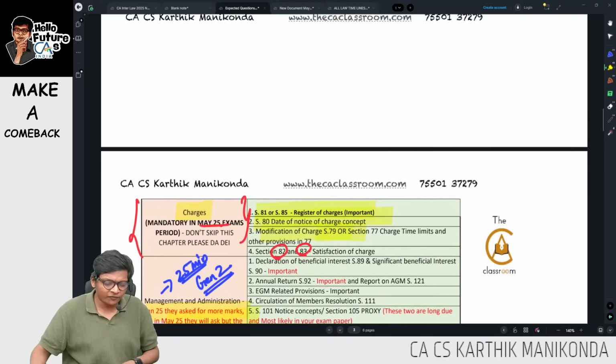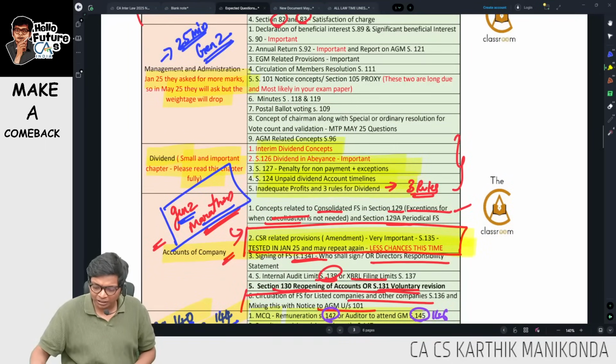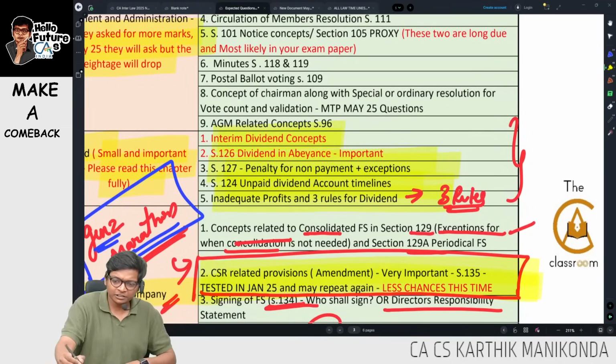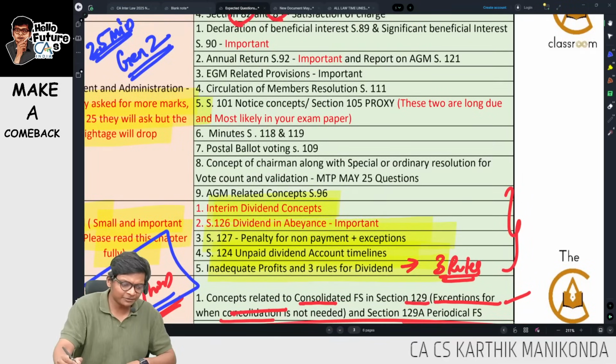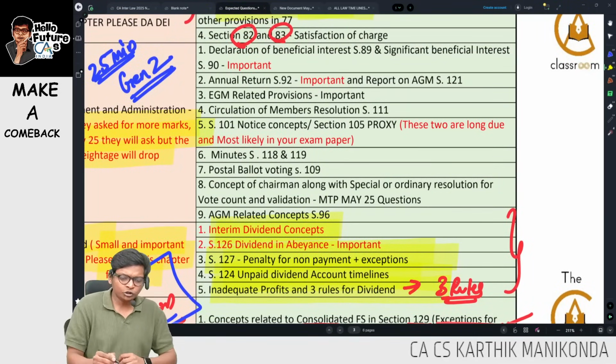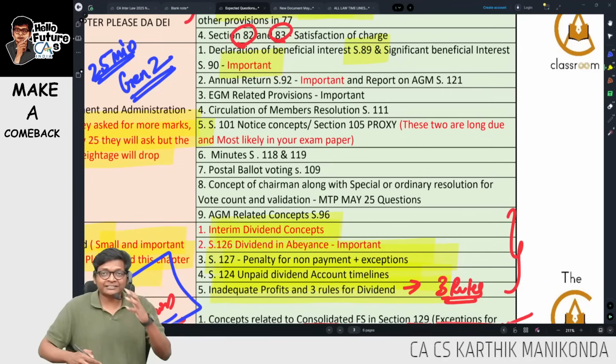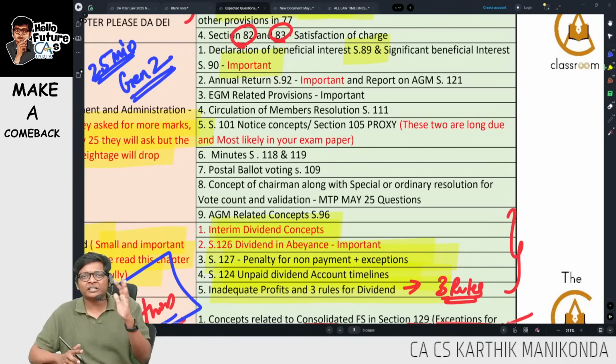Important concepts over here for you to ensure to cover them. What are they, sir? Very simple. First one, if I see management administration, ensure to learn about 89, 90, not tested anytime, beneficial owner and significant beneficial owner.